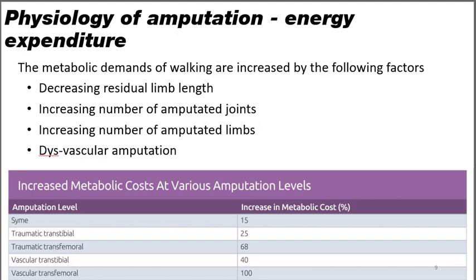Here we see the factors which increase the metabolic demands of walking. These are decreased residual limb length, an increased number of amputated joints if more than one limb is amputated, and dysvascular amputation. The following table shows you the metabolic costs at various amputation levels, with the Syme's amputation level being a 15% increase in metabolic cost, whereas for transfemoral amputation due to vascular insufficiency, the metabolic cost has been raised up to 100%.